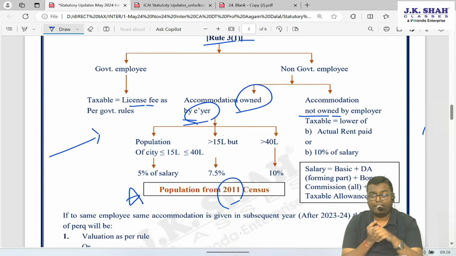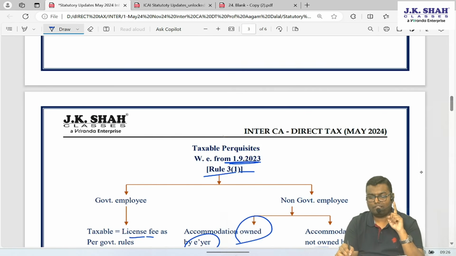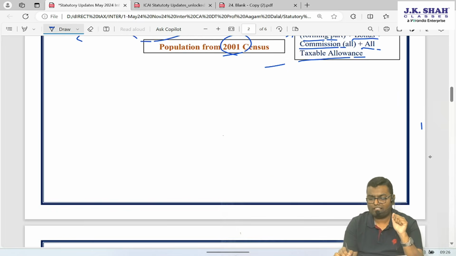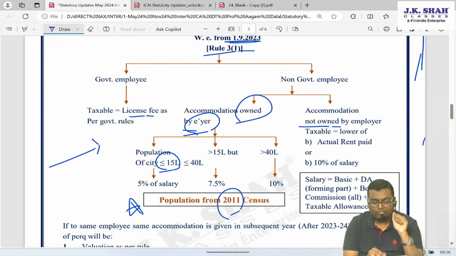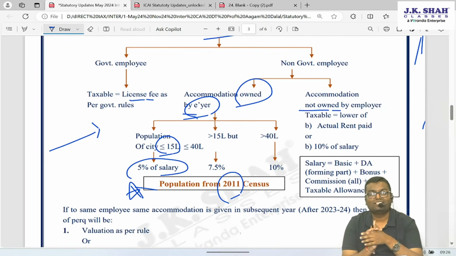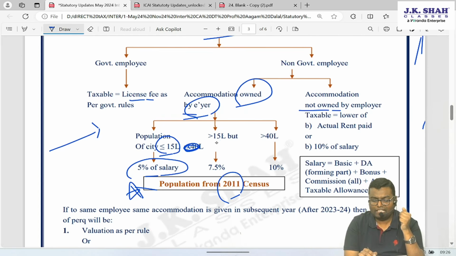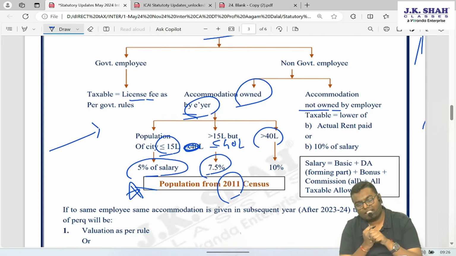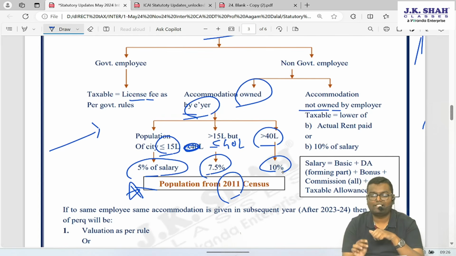Second, if the population is up to 15 lakh, so you can see over here that it was up to 10 lakh. Now they have increased the population up to 15 lakh. It will be 5% of your salary, which earlier was 7.5%. If population is more than 15 lakh but up to 40 lakh, then valuation will be 7.5% of the salary. And if the population of the city is more than 40 lakh, then this amount will be 10% of your salary.